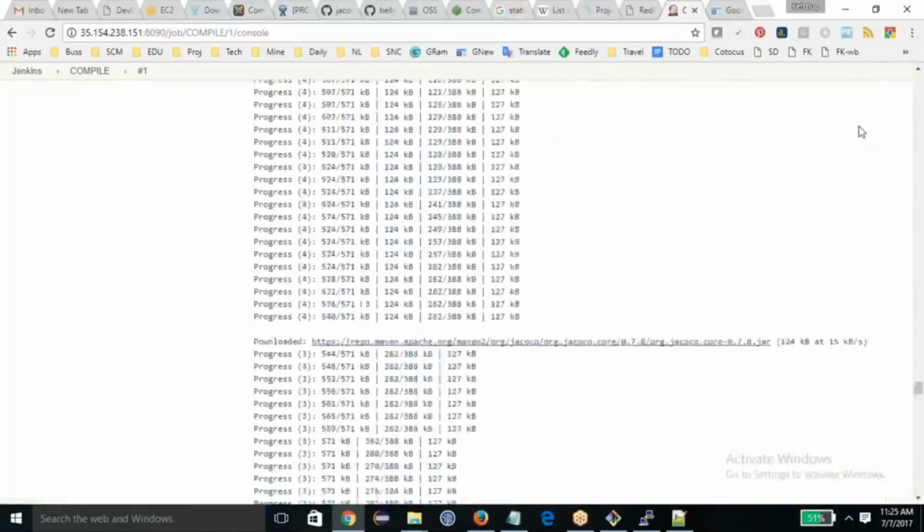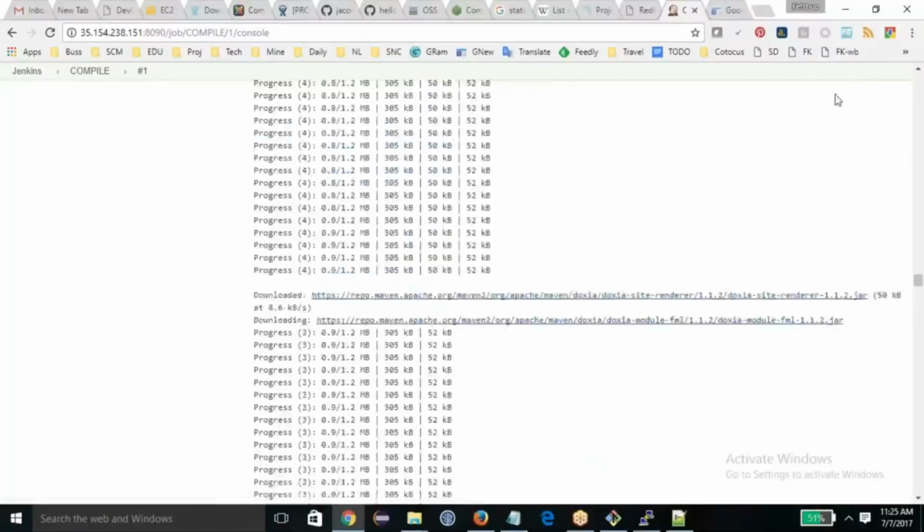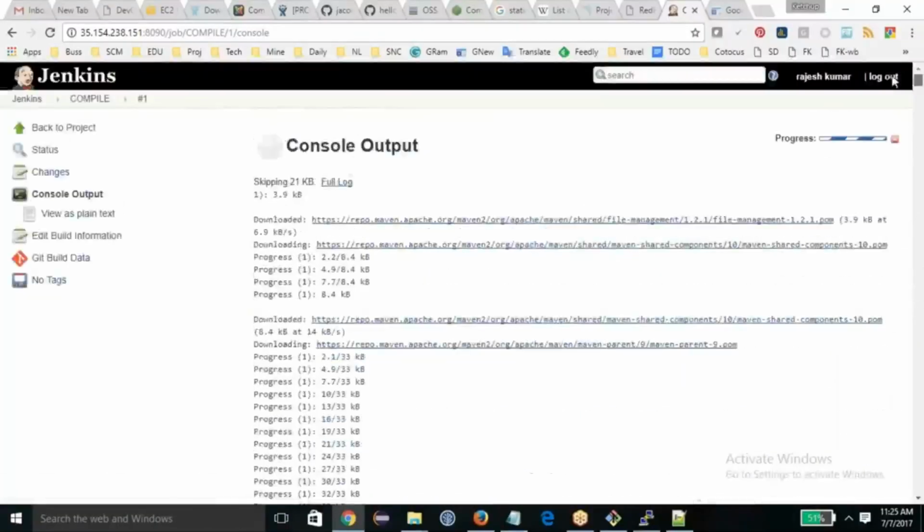I need to know the location of Maven. The Maven location will be at the top of the page, and I click on it.